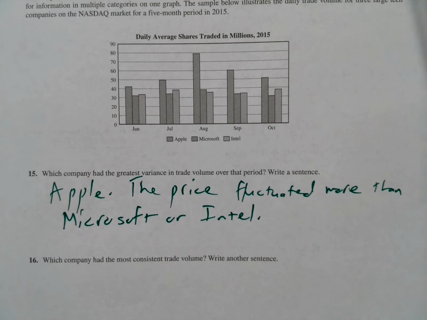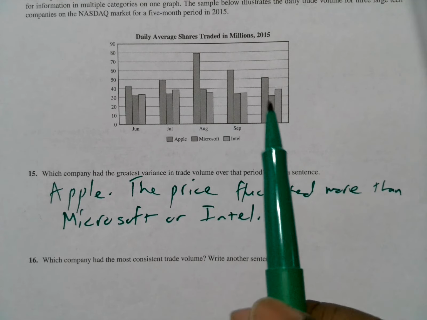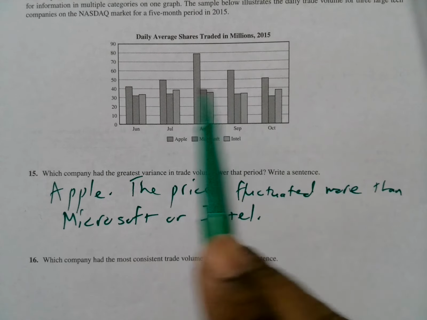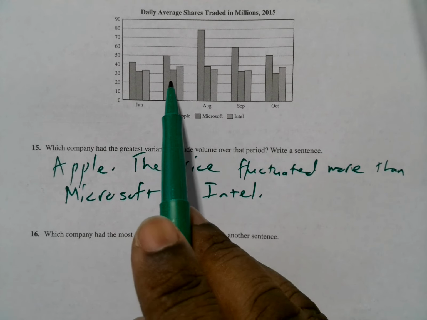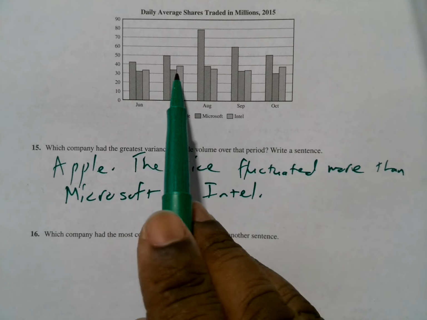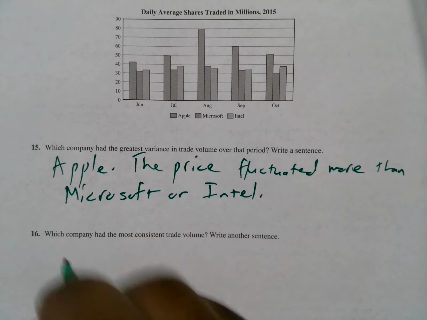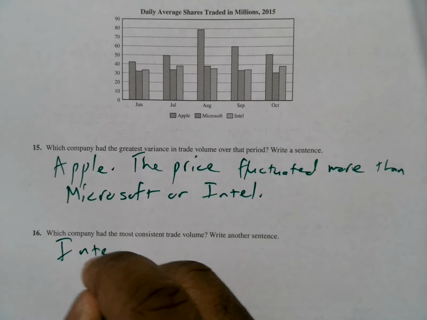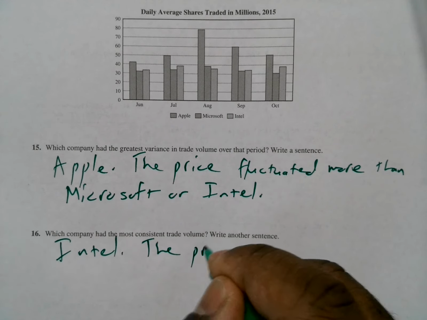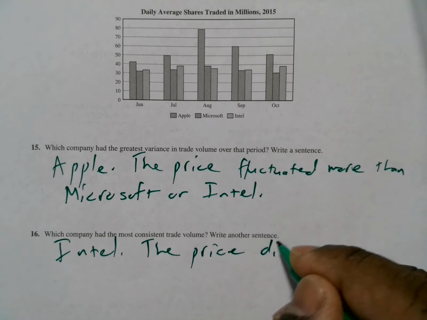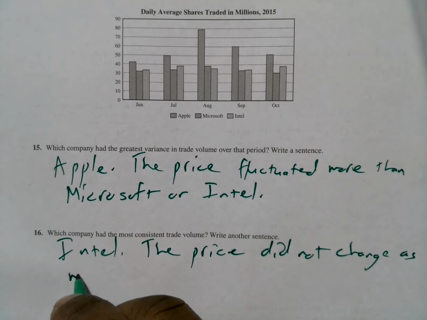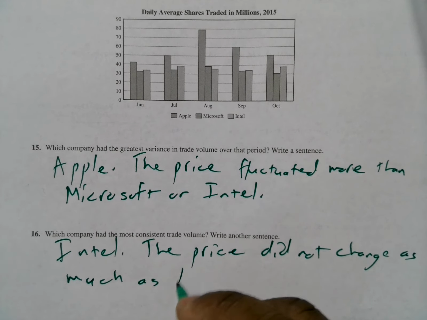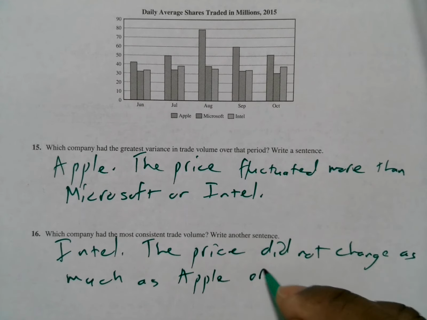Now 16, which company had the most consistent trade volume? Now if you look here, you know Apple is out because that had the most change in their price. So we look here at Microsoft and Intel. Intel actually stayed the most consistent of the value. So we would say Intel, and the price did not change as much as Apple or Microsoft.